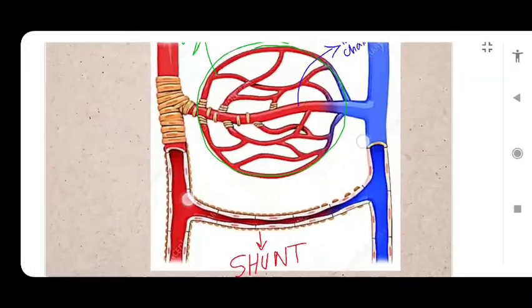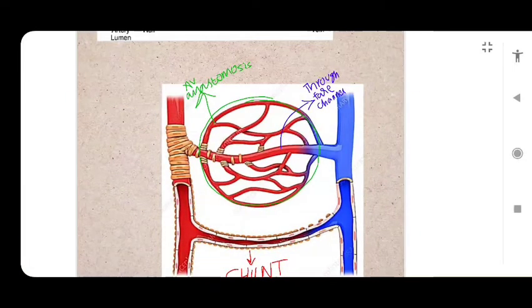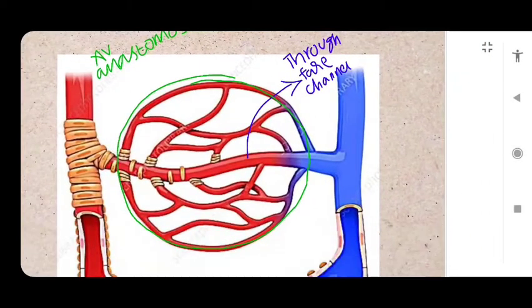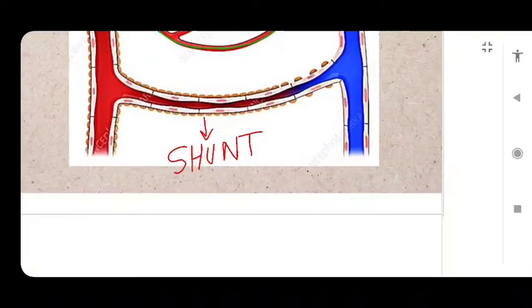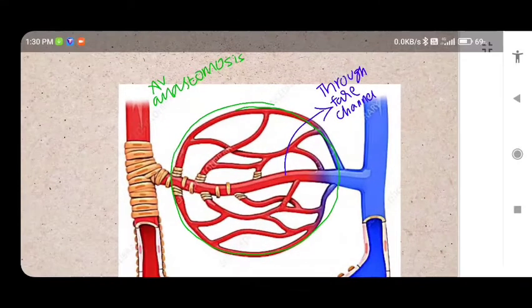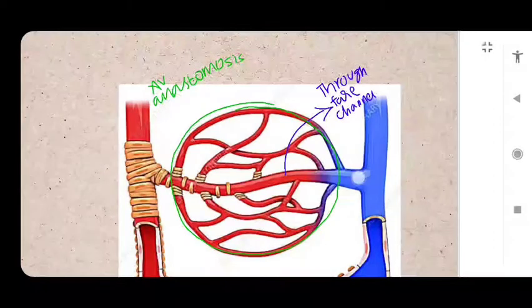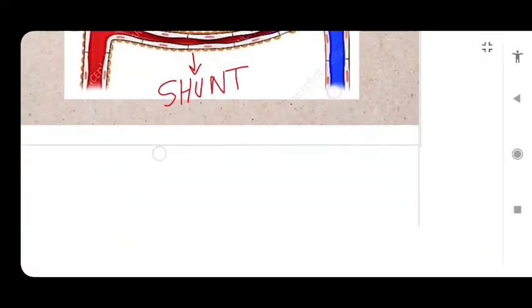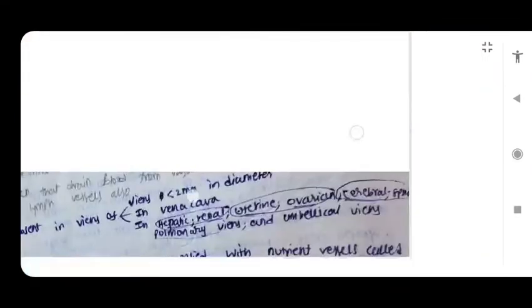And I can show you this diagrammatically here. You can see here the green circle which I marked here. This entire thing is called arteriovenous anastomosis. You can see this blue arrow showing you the thoroughfare canal, and this is called shunt. If the tissue is very active, then the blood flows through this entire green circle. If it is inactive, then it will flow either via the thoroughfare canal, this blue arrow, or through the shunt.